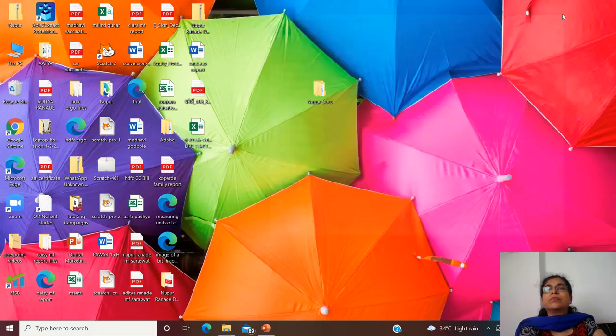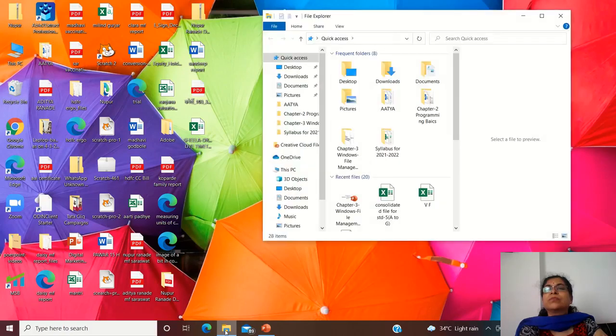I can close this. Okay. Now again I'll click on this. You'll get the file explorer. Can you see this? These are the minimize, maximize and the close button. Now here, this screen, these are the tabs and the quick access toolbar.